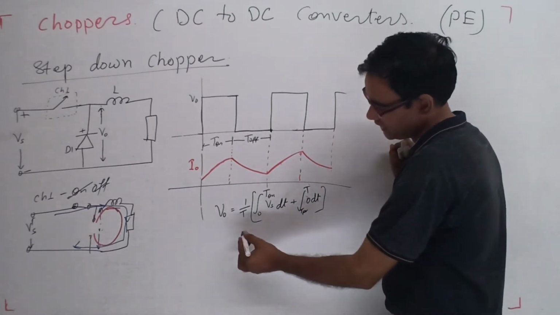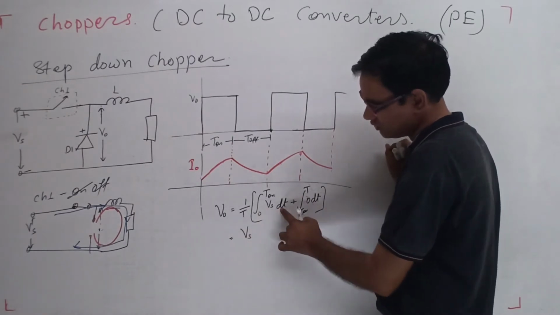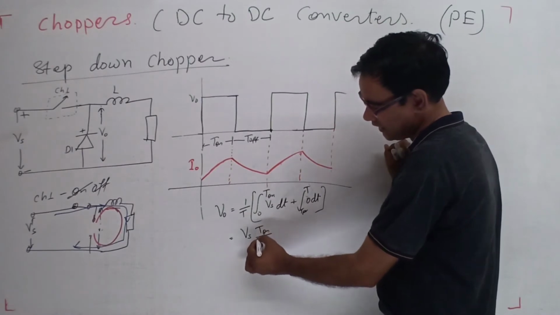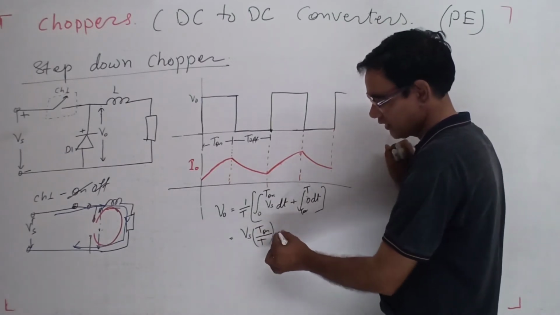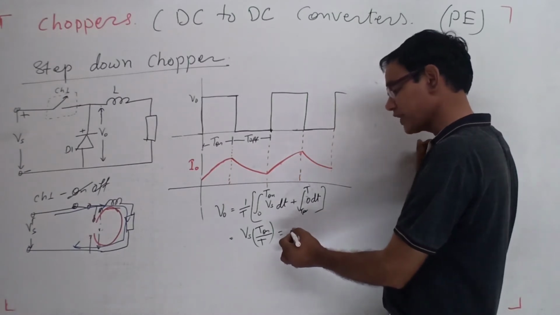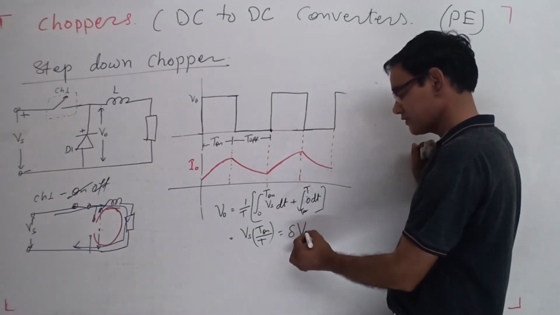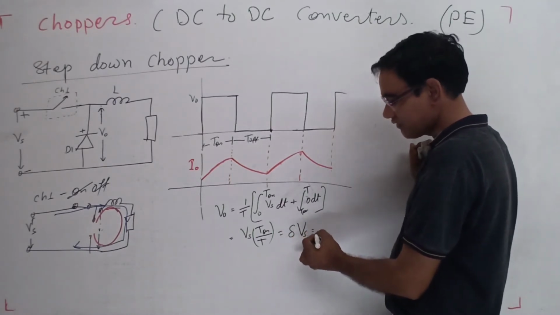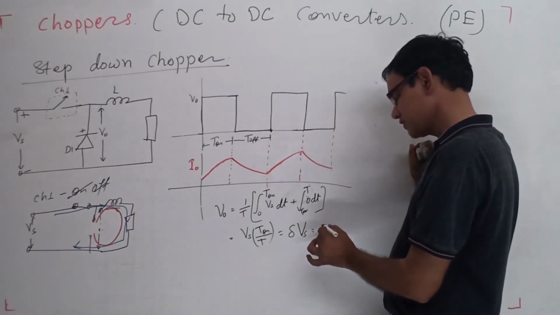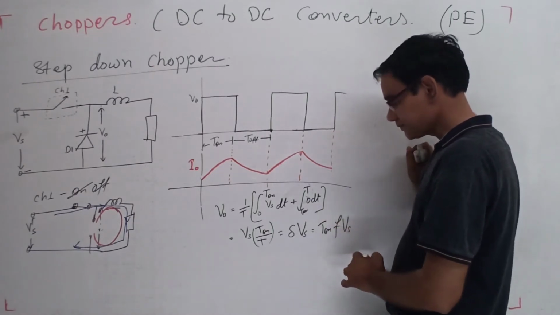So the Vs comes outside, the second part becomes 0, and we put in the values, so it becomes T on upon total T, Vs. T on upon total T is the ratio of on time upon total time, and 1 upon T is the frequency. So it is T on into f into Vs.